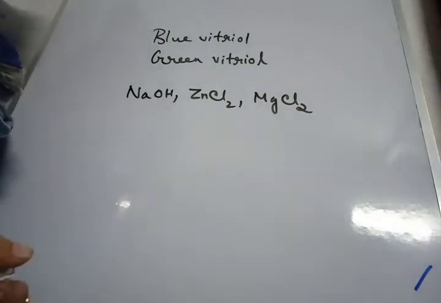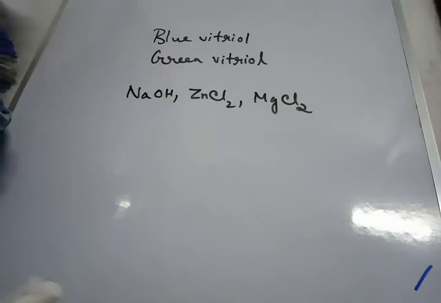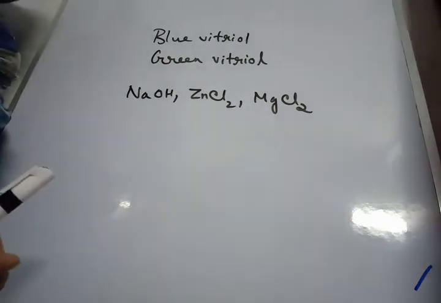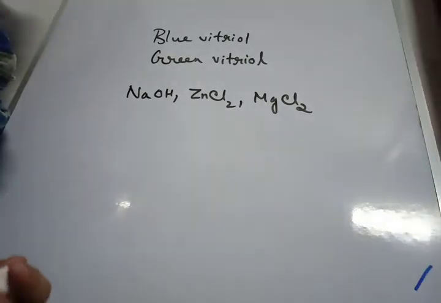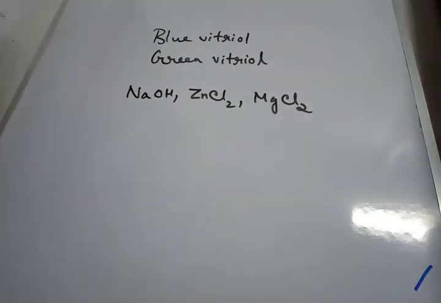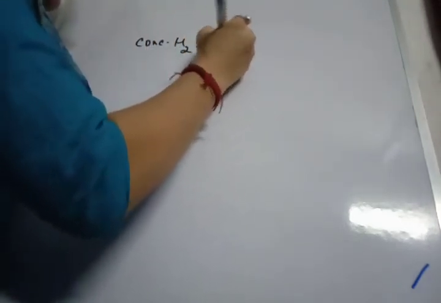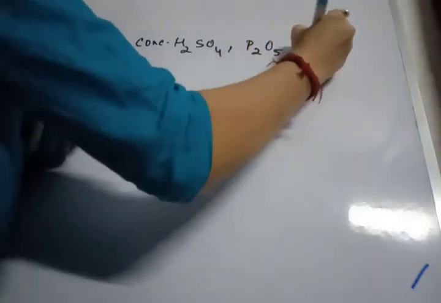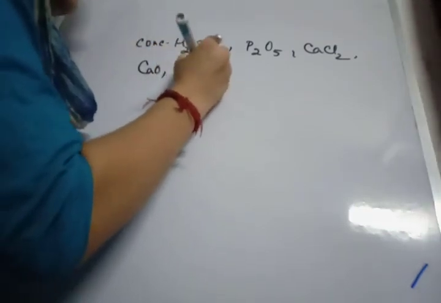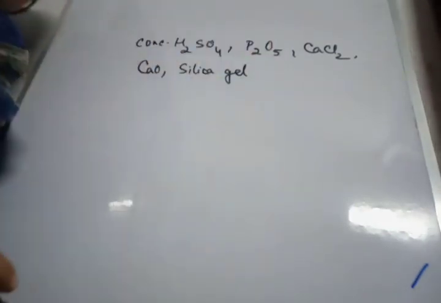Next phenomenon is hygroscopic substances. Hygroscopic substances are those substances which, when exposed to atmosphere, absorb moisture without getting dissolved in it. Means they will be absorbing moisture but they will not get dissolved in the moisture. Examples of hygroscopic substances are concentrated sulfuric acid, then phosphorus pentoxide, calcium chloride, calcium oxide, and then silica gel. These are the hygroscopic substances.